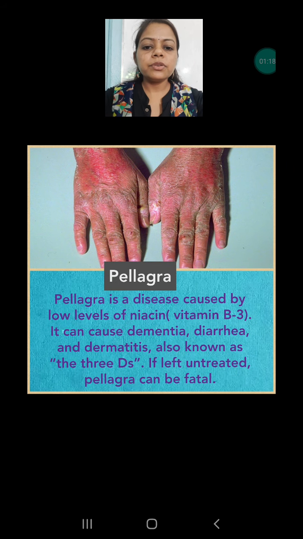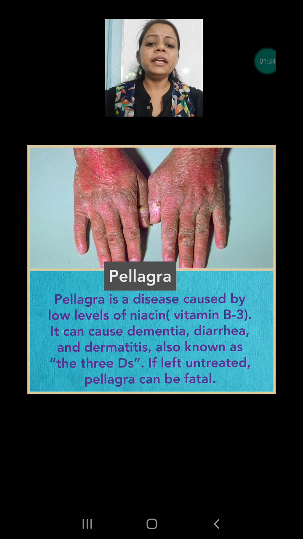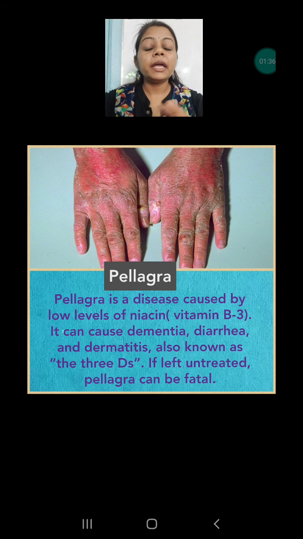First we are going to discuss is pellagra. Pellagra is a disease caused by low levels of niacin, that is vitamin B3. It can cause dementia, diarrhea and dermatitis, also known as 3Ds. If left untreated, pellagra can be fatal, that means it can cause death also. So what happens basically in this disease?